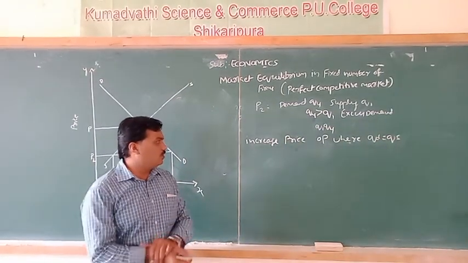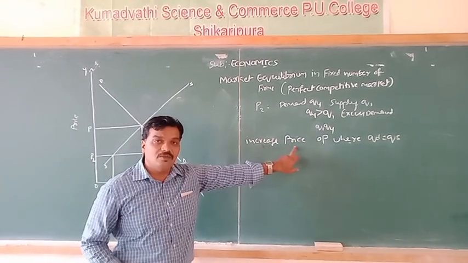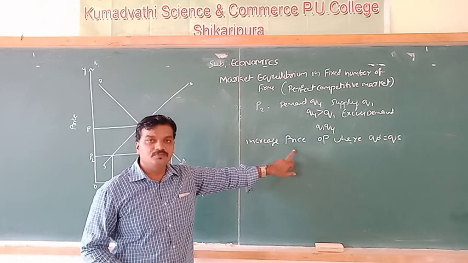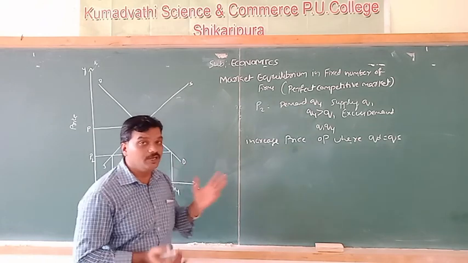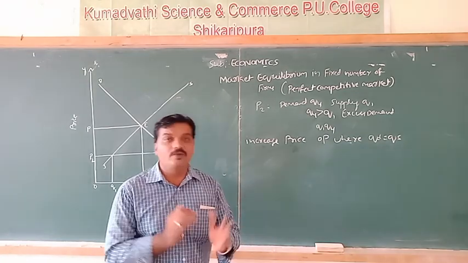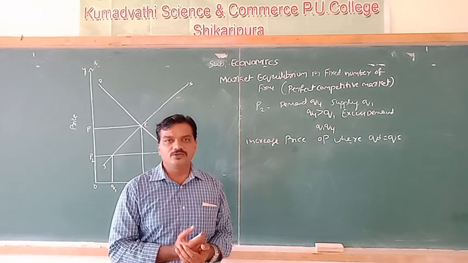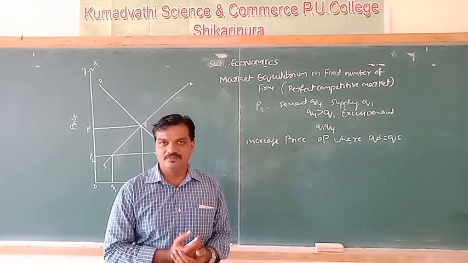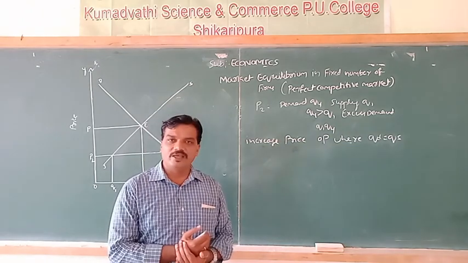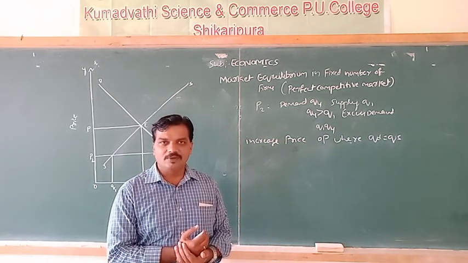When the price of a commodity increases, coming to the law of demand, other things remaining constant, it leads to a decrease in demand and an increase in supply.